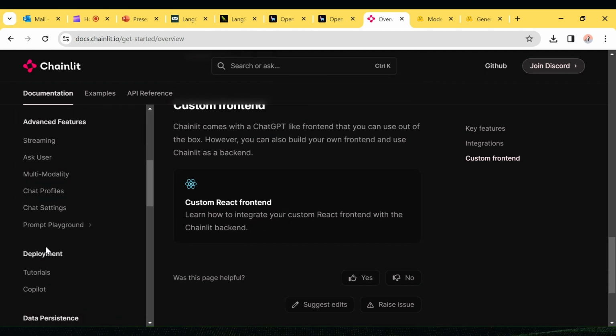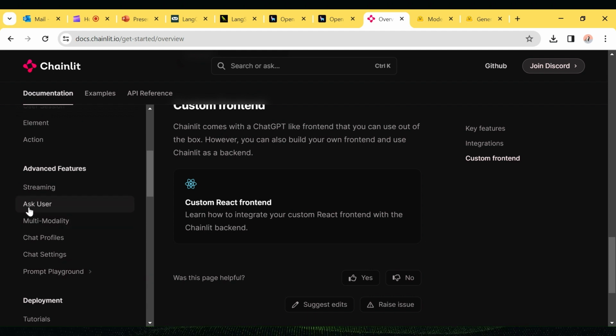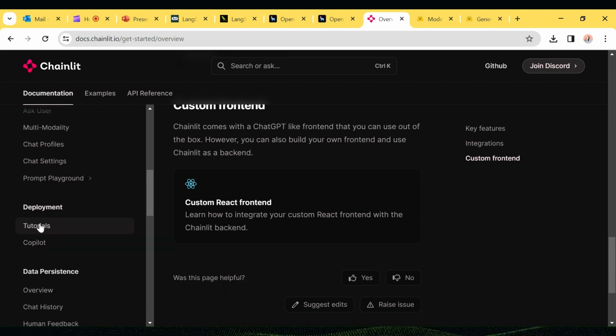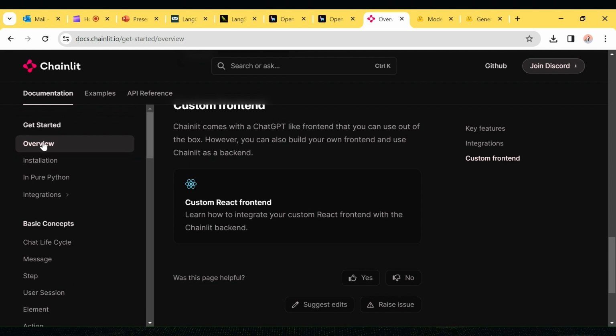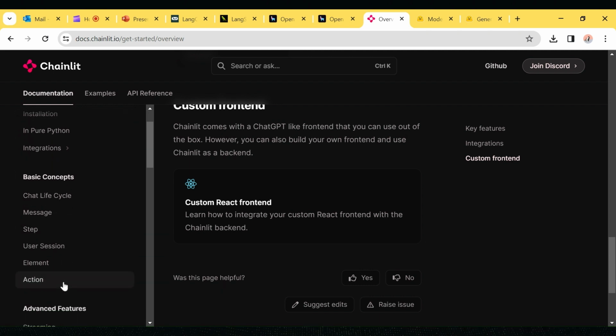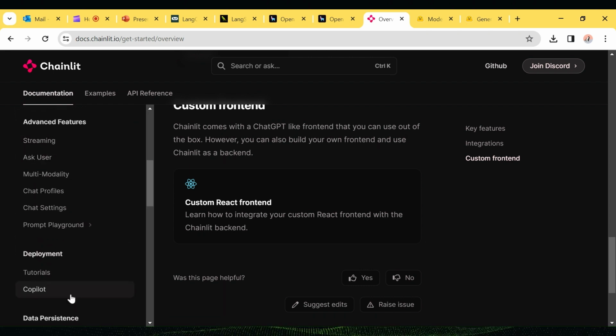You can learn this one by one: prompt settings, chat profiles, multi-modality, ask users, streaming response. If you also want deployment tutorials, they have provided a lot of things. What you have to do is go through them one by one and then start implementing your ChatGPT.